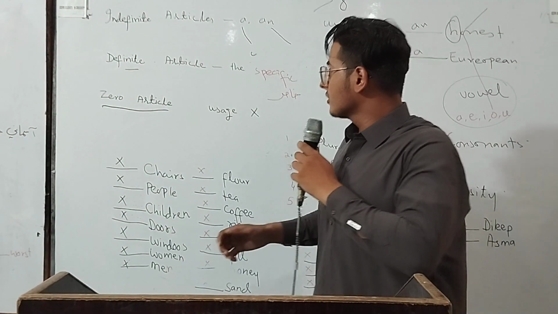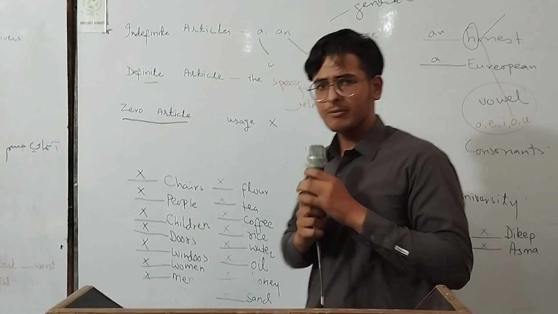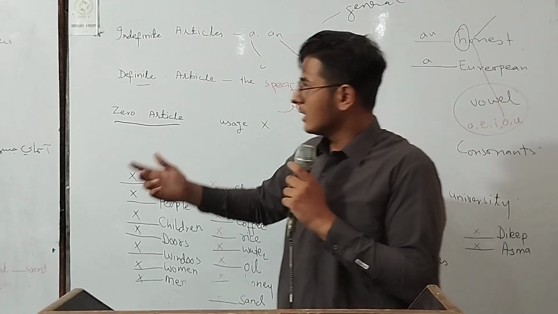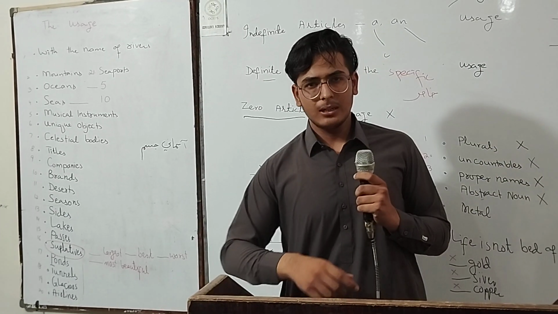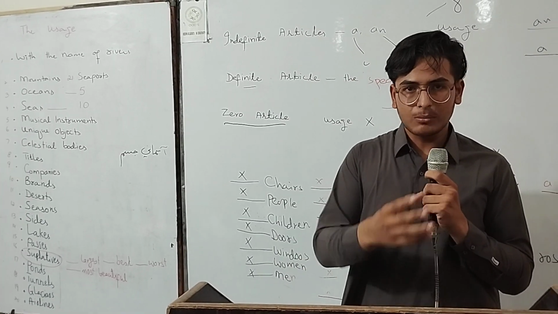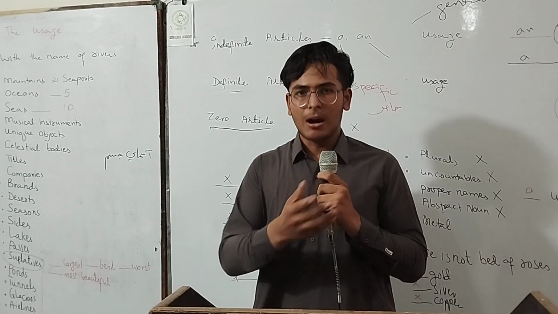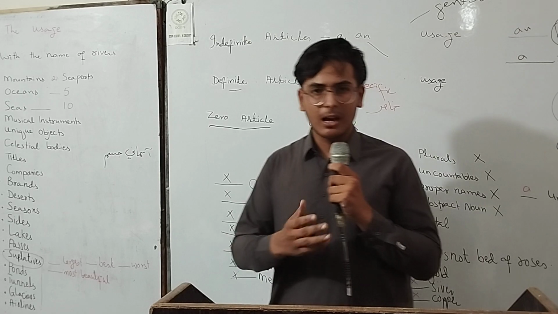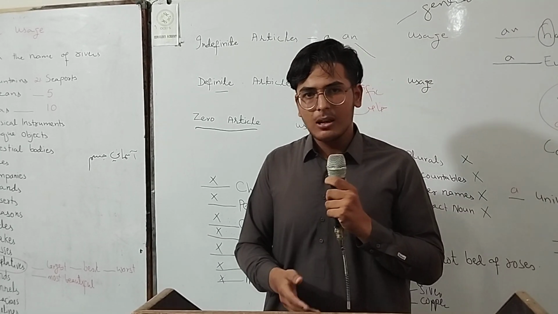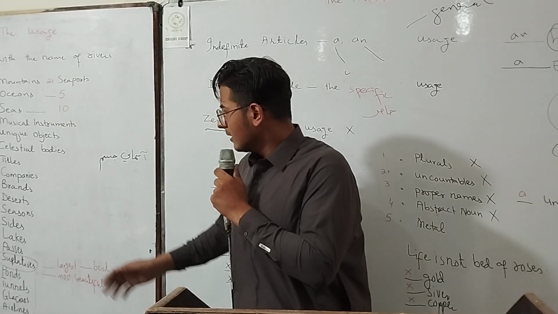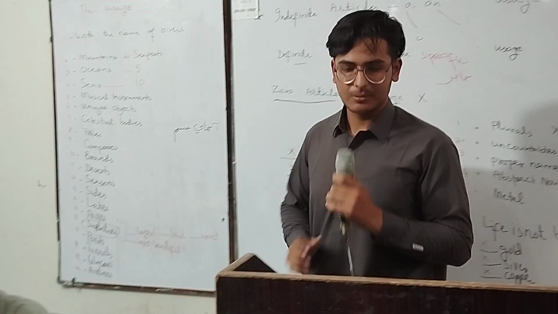Now we discuss the definite article. The definite article the is used with specific things. For example, mountains, oceans: the K2 mountain, the Himalaya mountain, the Mount Everest, and rivers like the Ganga river, the Yamuna river, the Sindh river. And the second is titles, companies, and many more things. Thank you.